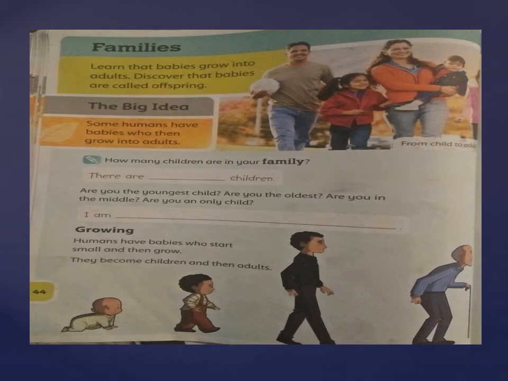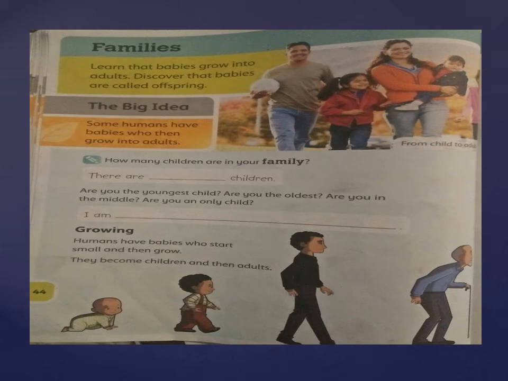Families. Learn that babies grow into adults. Discover that babies are called offspring. Yes, we have discussed this on the first page of this unit, that the other name we use for babies is offspring. Offspring. The big idea: some humans have babies who then grow into adults.